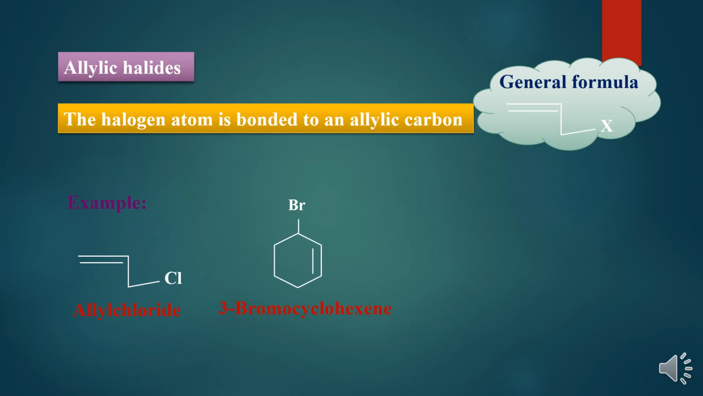Take one more example, 3-bromocyclohexene. Now Br, bromine, is attached to a carbon atom. The adjacent carbon atom has a double bond. So it is an allylic halide. 3-bromocyclohexene is an allylic halide.